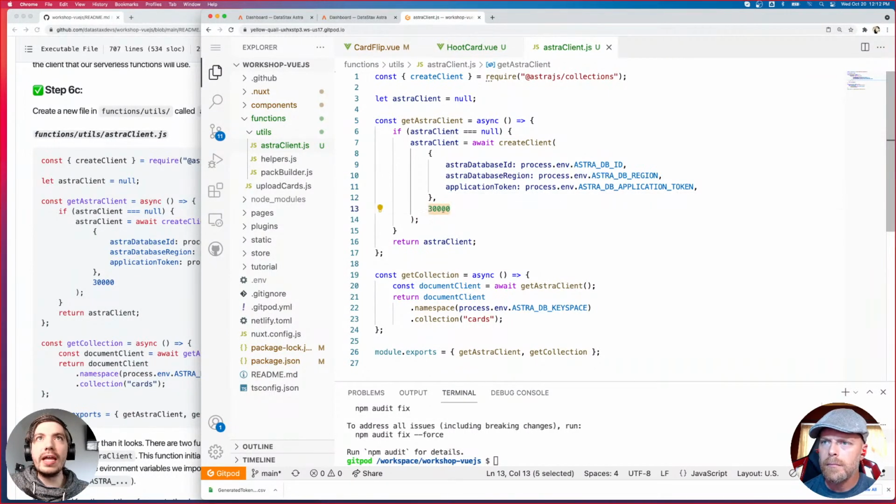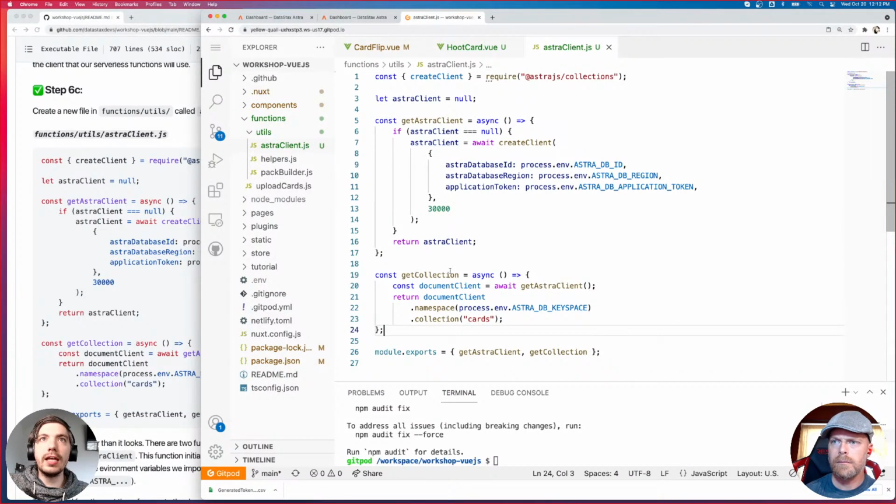And then we have a wait, just a 30-second wait to give it time. Hopefully it's immediate, usually it is, but just to have an opportunity for any delays to go through and have it not fail. So that's kind of a universal method that you would use anytime you want to connect to an AstraDB in any application you use. So you can actually use this in any application you want.